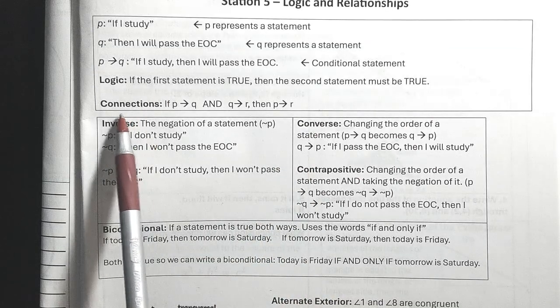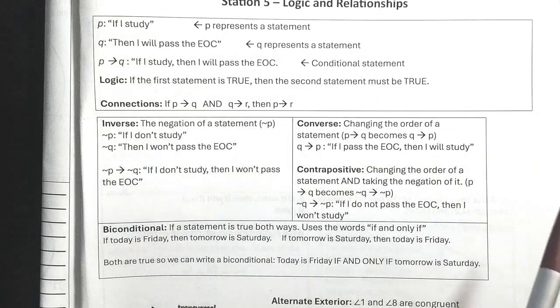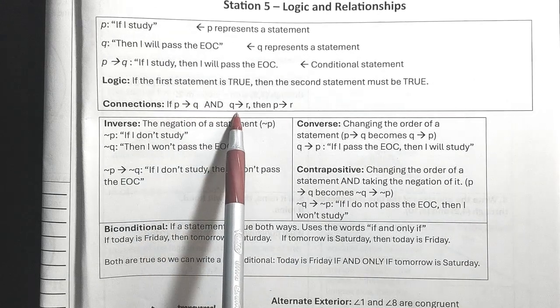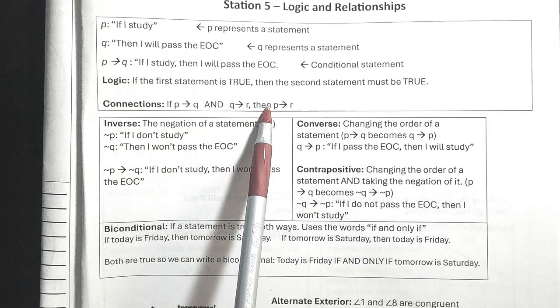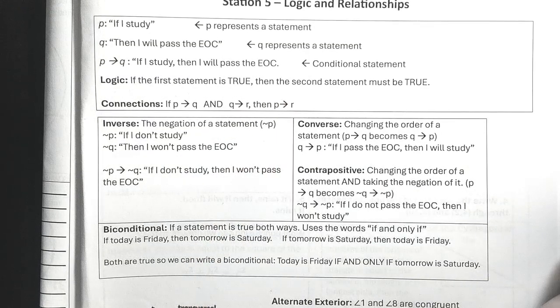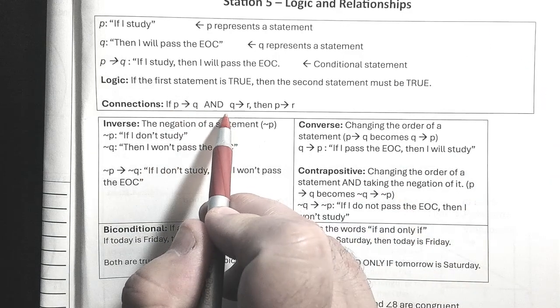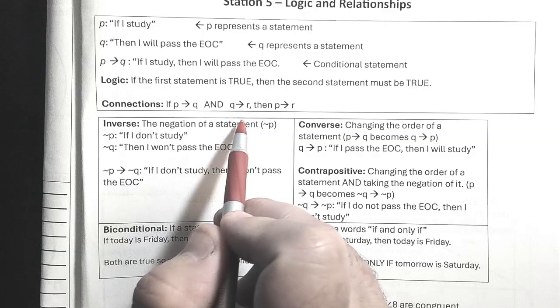All right, and then connection. So if P then Q, that's what that means. And then if Q then R, then P then R. So it's just like the transitive property. So P to Q, Q to R, which means P to R.